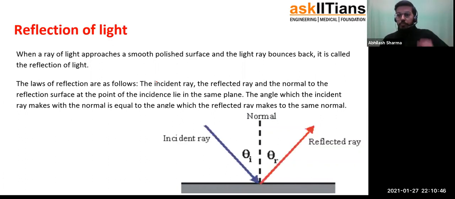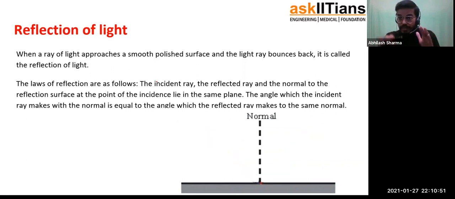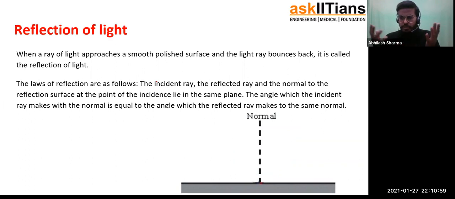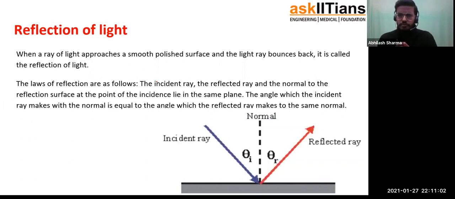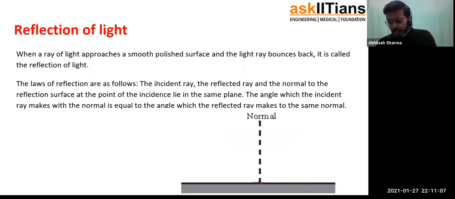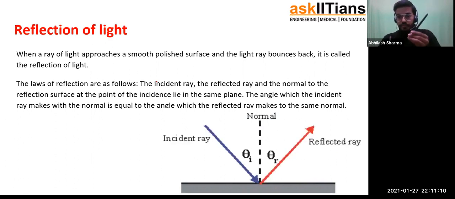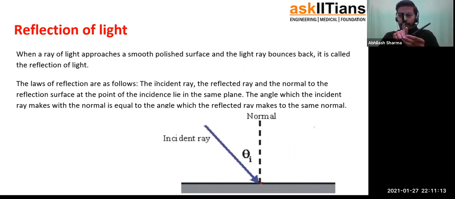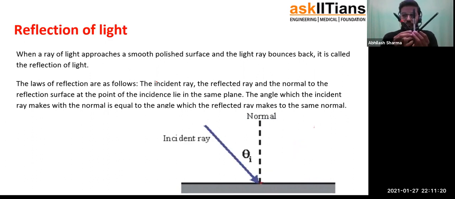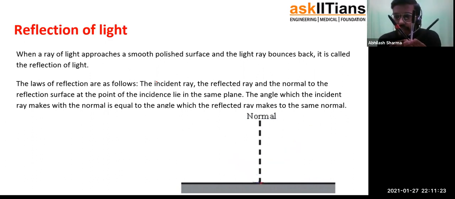Now, there is one more important point that comes up in the law of reflection. It says that all these three lines that we have discussed, incident, normal, reflected, all these three rays must lie in the same plane. Well, you must have read it as well, but I've seen people find it really difficult to understand what it actually implies. So, what it implies is, imagine this is your incident ray. This is the normal. This is our angle of incidence, and this is our reflected ray. So three rays. This is the angle of reflection, angle of incidence. They are always equal. They are saying all of these three lines lie in the same plane.